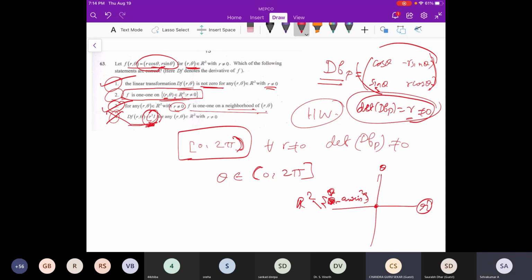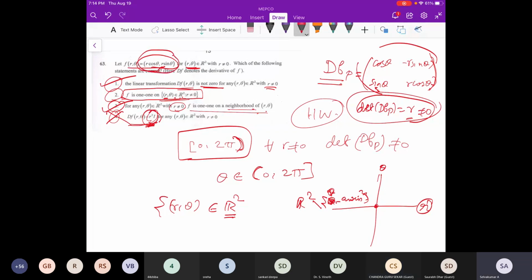No. See what they have given: the set of all R comma theta inside R2. How do you usually choose an R2 coordinate? If they had said this is a polar coordinate, then it is a radius. But here we have to think of it as x comma y. They have not said anything like polar coordinates, and that's what confuses. R comma theta causes the confusion.